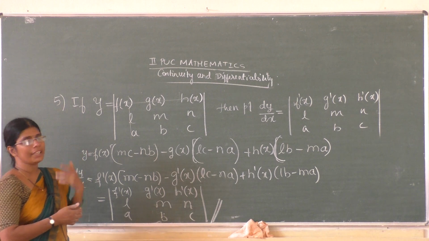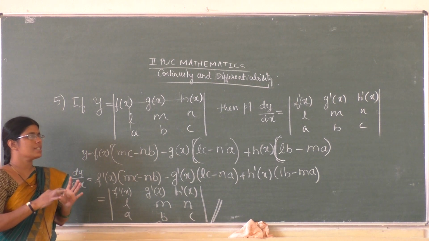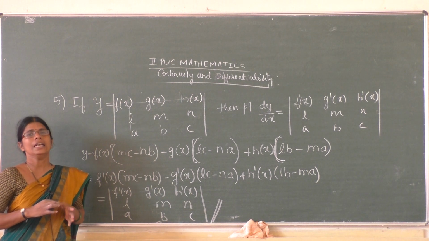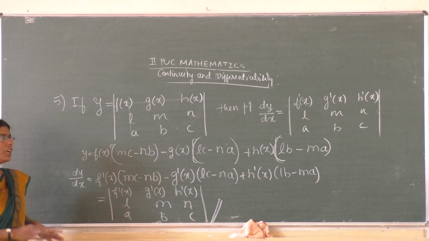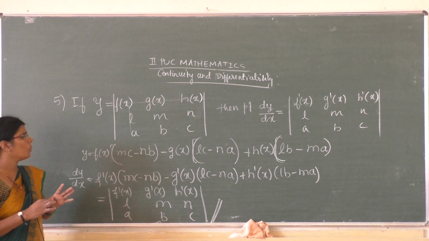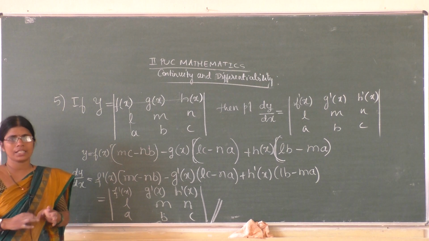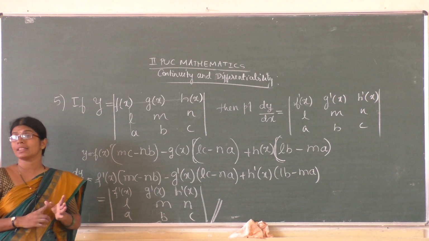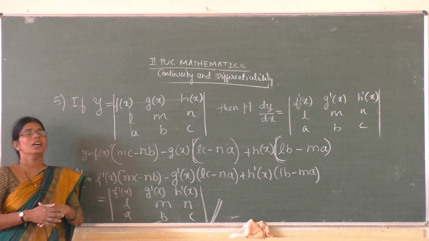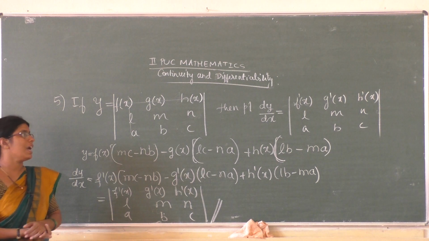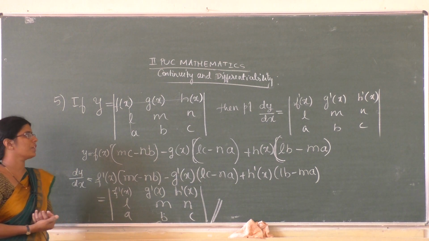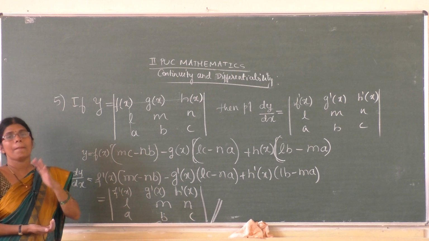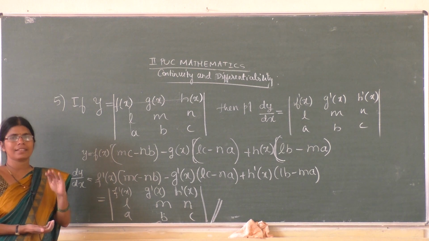You have different questions in the continuity part, and then the chain rule is a very essential part of differentiation, because we use the chain rule in most derivatives of a function. Then we have different techniques of differentiation: implicit functions, inverse trigonometric functions, logarithmic differentiation, parametric differentiation, all these are important.